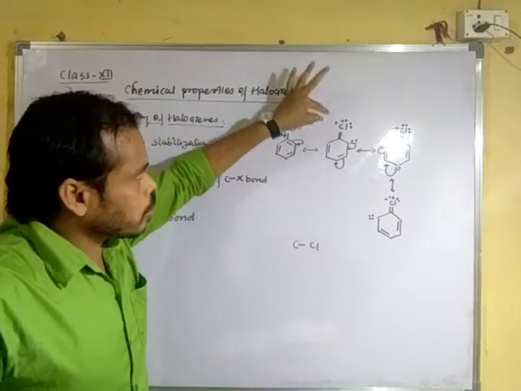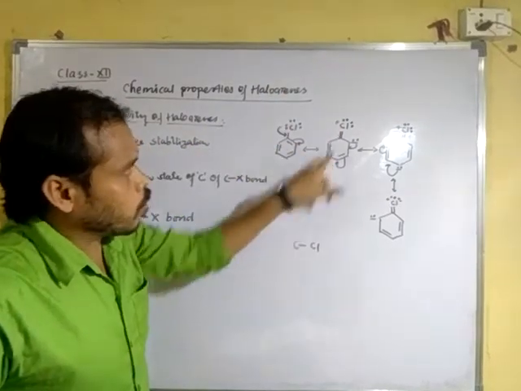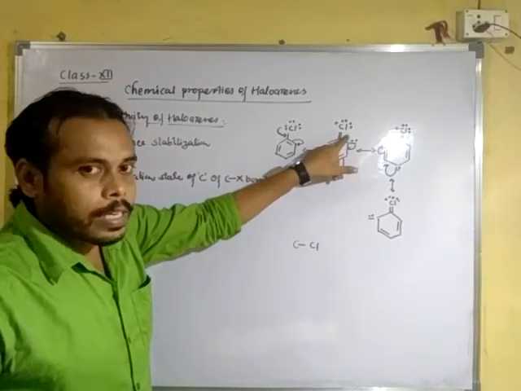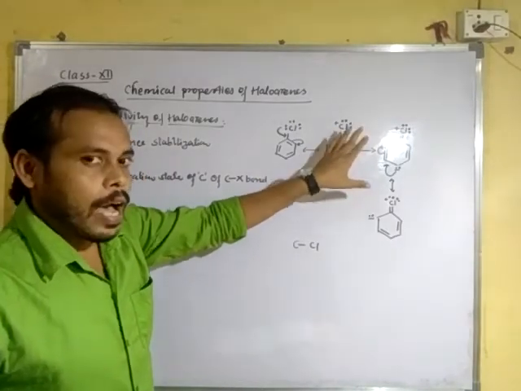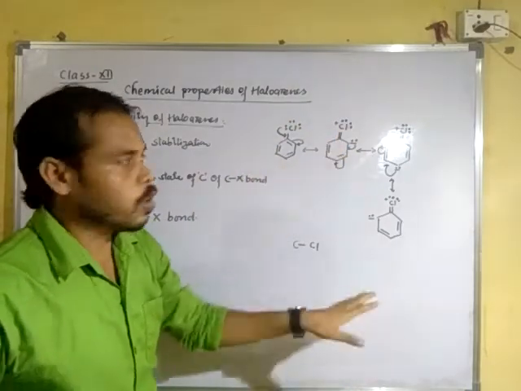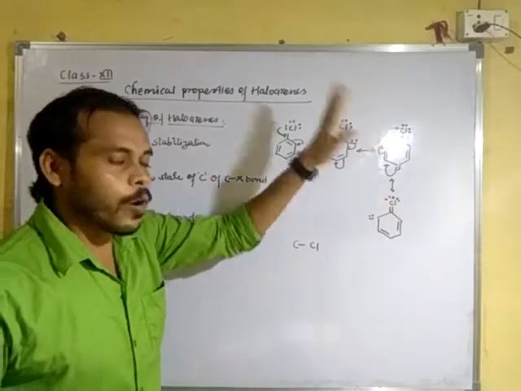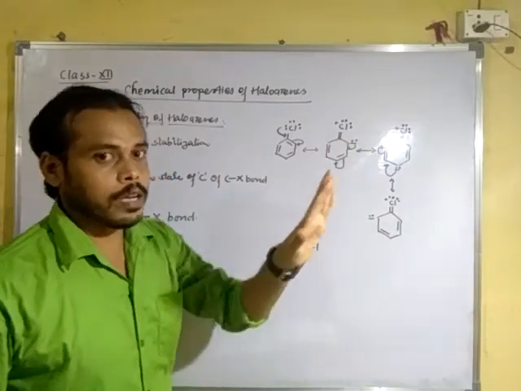You can see double bond character on carbon and chlorine. Due to double bond character, the bond strength is high, and if bond strength is high, that means reactivity is low. This double bond character is observed by X-ray diffraction.